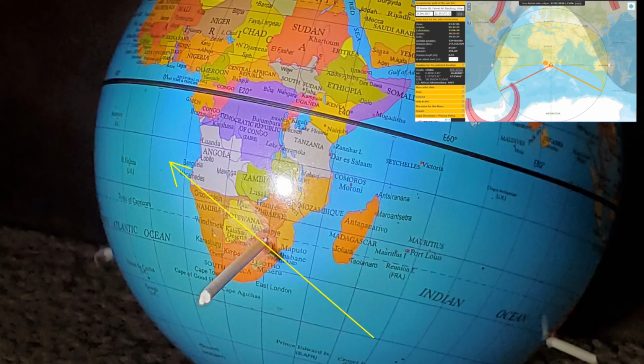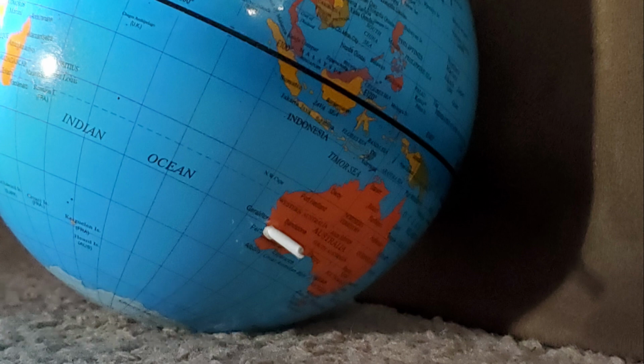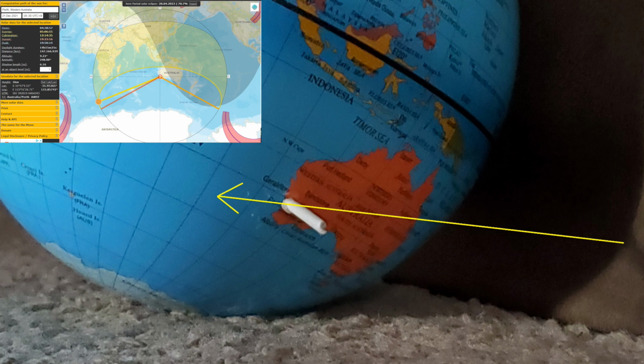Again, an observer in South Africa would see the sun by looking up in the sky slightly towards the northwest. In Perth, Australia, 1830, 21 December, an observer in Perth would see the sun looking towards the southwest, like you see here. Matches perfectly with suncalc.org. Again, an observer in Perth, Australia will see the sun looking towards the southwest and will cast a shadow towards the northeast, just like you see here.